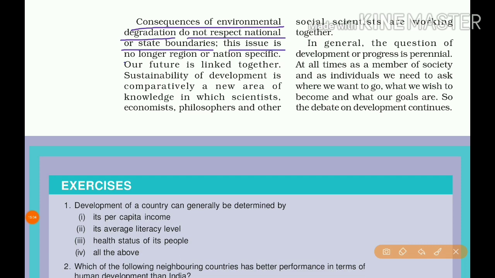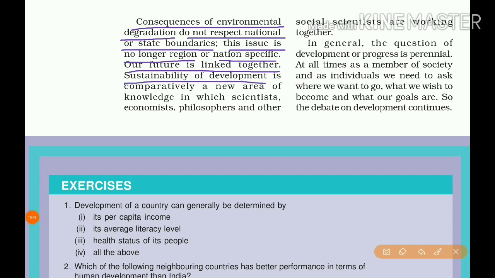Consequences of environmental degradation do not respect national or state boundaries. This issue is no longer region or nation specific. It is not carried only by this nation or that region. This environmental degradation problem is spread throughout the world. Our future is linked together. So all the countries together have to work it out.